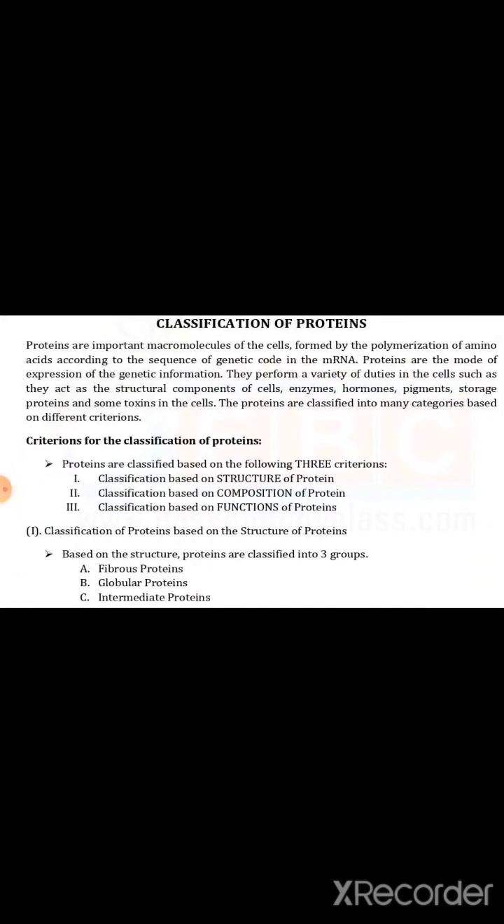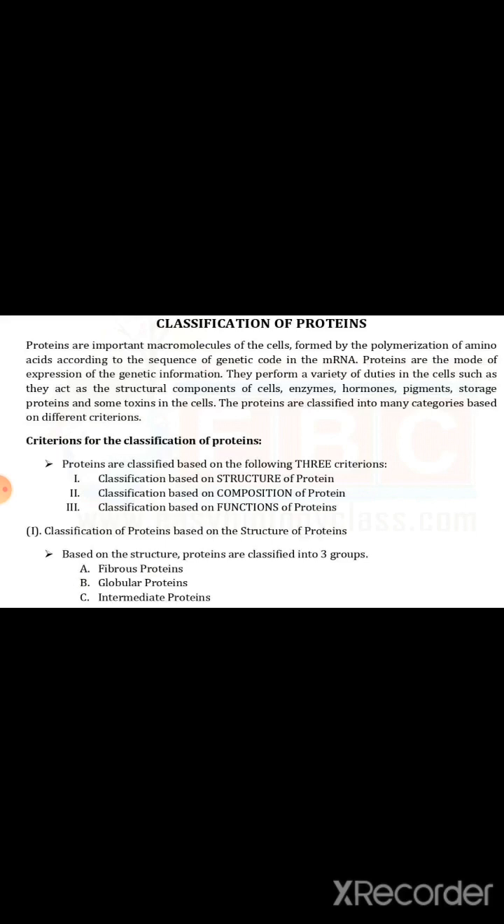Proteins are important macromolecules of a cell, formed by the polymerization of amino acids according to the sequence of the genetic code in mRNA. Proteins are the mode of expression of genetic information. They perform a variety of duties in the cell, such as acting as structural components, enzymes, hormones, pigments, storage proteins, and some toxins.